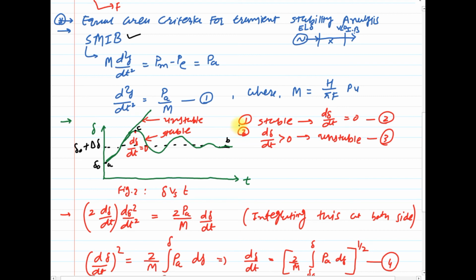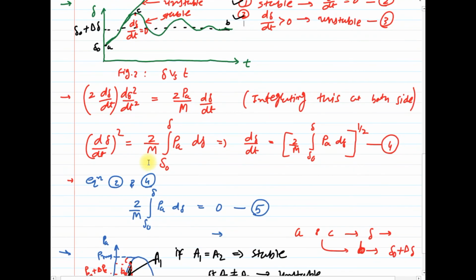From this graph you can say that if d delta by dt is 0, then the system is stable. That means the change in angle with respect to time is reduced or stable, so it is in normal or stable operating condition. And if d delta by dt is greater than 0, then delta goes on increasing without any bound, so the system will be in unstable operating condition.